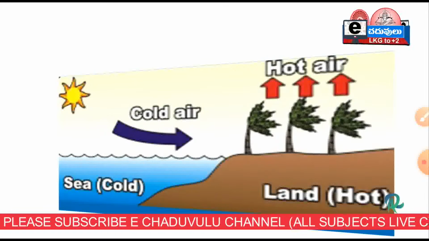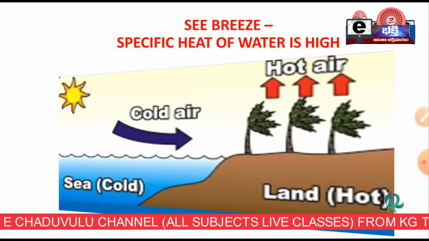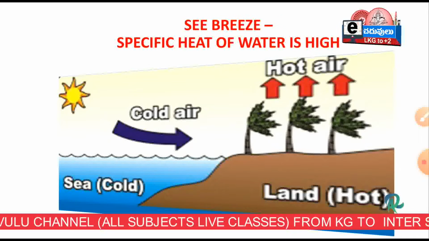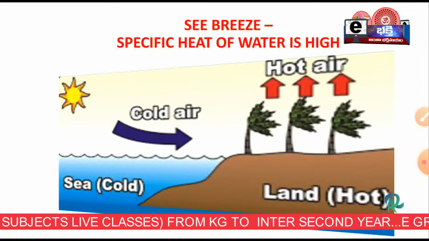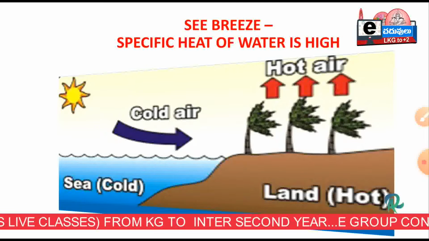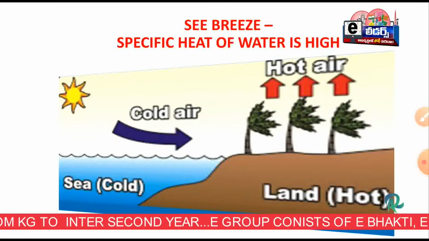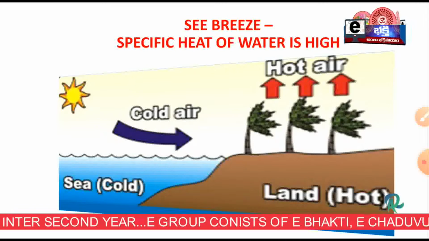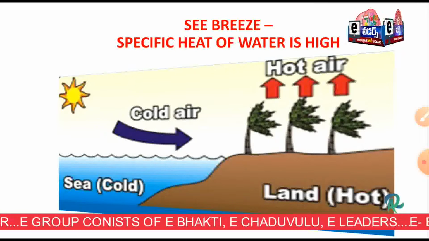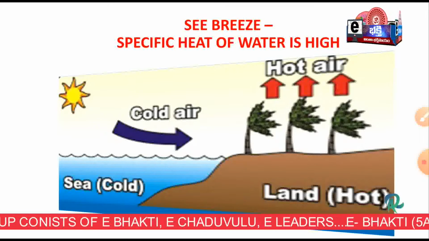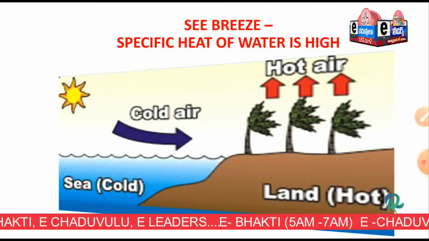And again you can see here, some cool air is coming to the land, the sea breeze. Already I told you, the specific heat of water is high, so a lot of applications are there based on that property of water. In summer, if you sit near a river or a sea or a canal, you can feel cool. Why? Because the land has low specific heat, and the water in the sea has high specific heat.